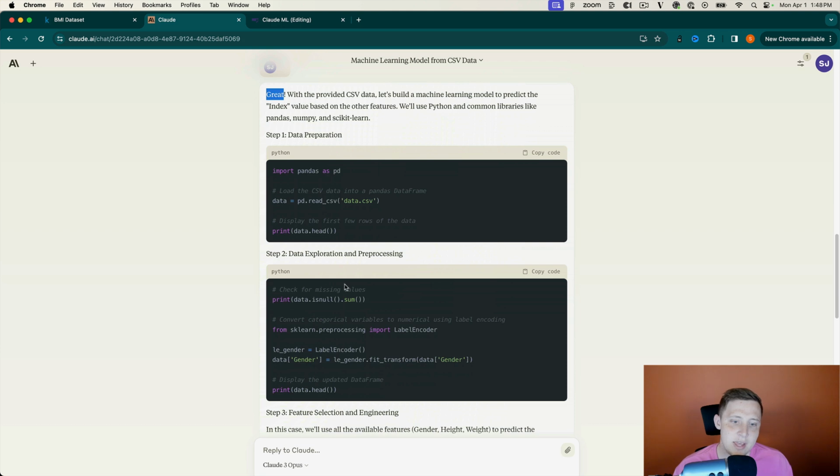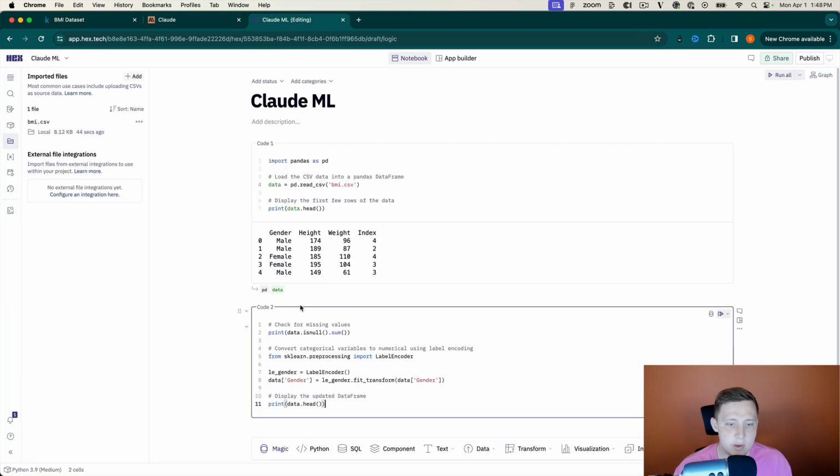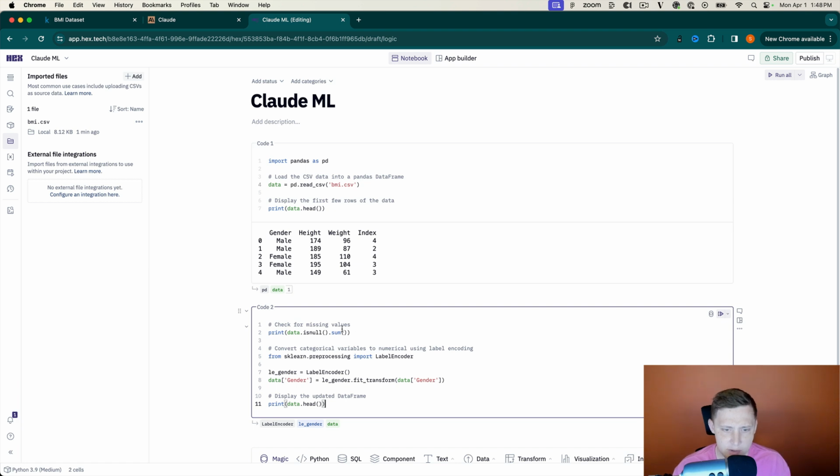That's great. So data exploration and pre-processing. So I'm going to take a look and see what we have here. So you can see it's checking for missing values, which is great. Convert categorical into numerical using label encoding. So that's interesting. Running this similar code through ChatGPT, they actually went ahead and hard coded that to be 0 and 1. This is using the label encoder there from scikit-learn.